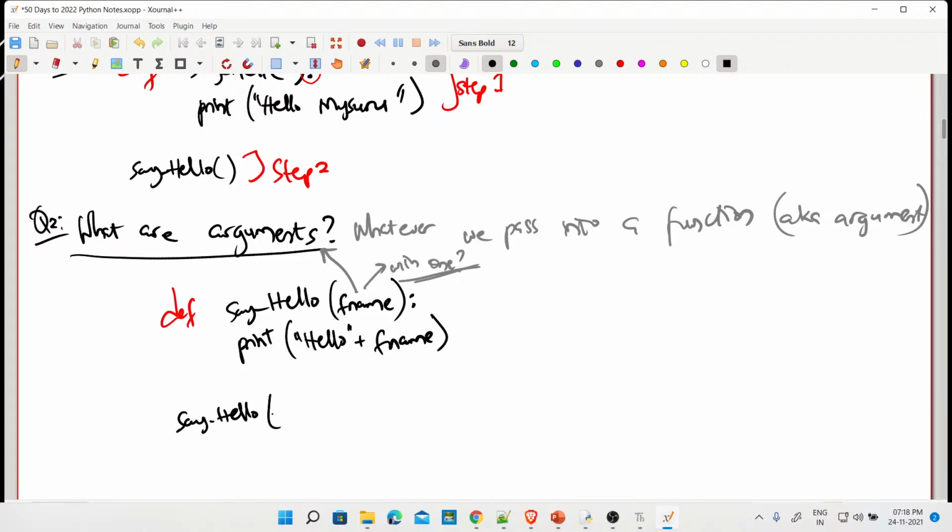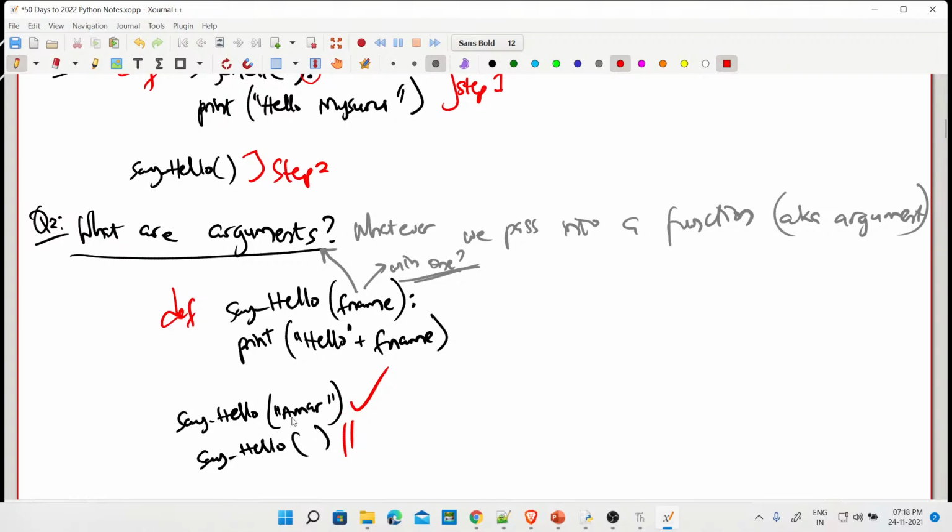So here I need to say hello somebody. So I'll say hello Amar. I'm going to take Amar as an argument. What happens if I don't put this? It will say this function requires 1, but none given. For example, if I call it like this and there is no default argument, we will try this. Let's see whether this is going to give us an error or not.